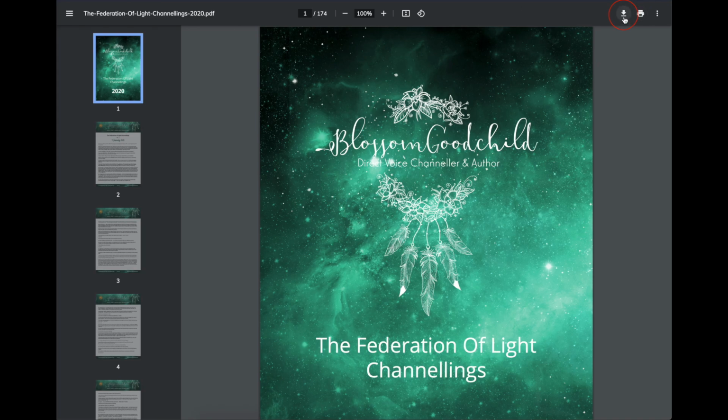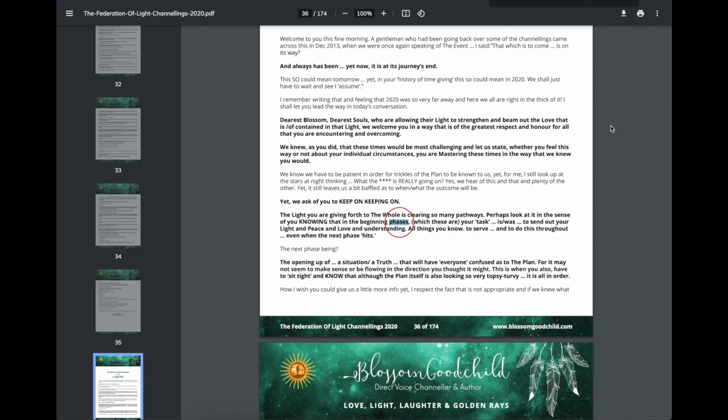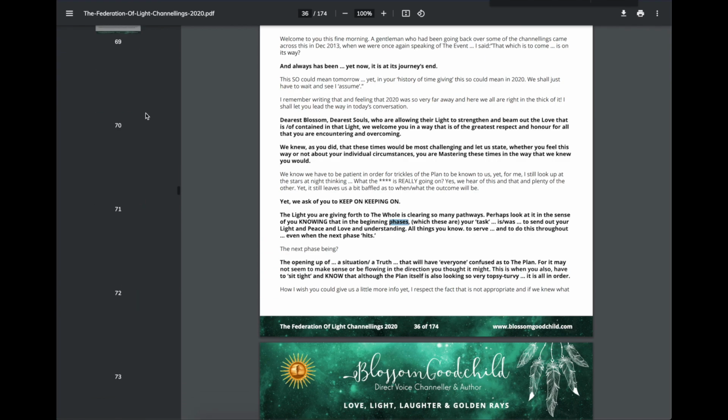You can download this as well, or you can just type Command F or Control F and type in phases. This one tells me that I'm at entry number 1 of 22. So in the year of 2020, there were 22 references to phases, because we're looking at a PDF that has every single channeling for the year. That's a lot of pages.